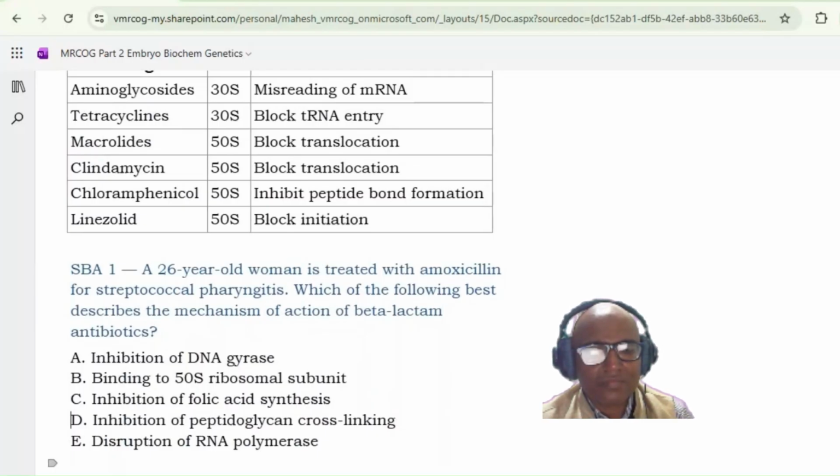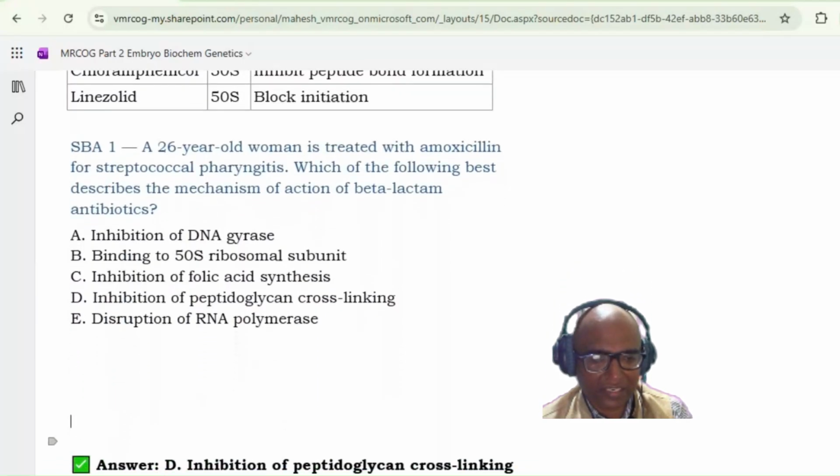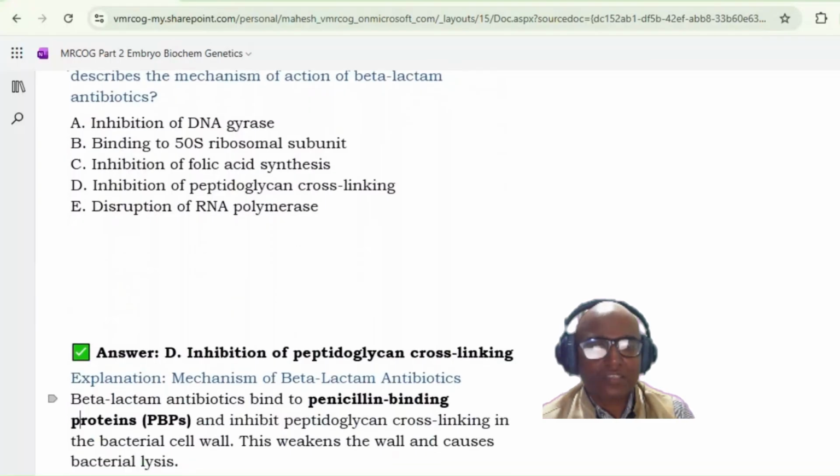A 26-year-old woman is treated with amoxicillin for streptococcal pharyngitis. Which of the following best describes the mechanism of action of beta-lactam antibiotics? Inhibition of DNA gyrase, binding to 50S ribosomal subunit, inhibition of folic acid synthesis, inhibition of peptidoglycan cross-linking, and disruption of RNA polymerase. Sir, option D, inhibition of peptidoglycan cross-linking. Correct. Beta-lactam antibiotics bind to the penicillin binding proteins and inhibit peptidoglycan cross-linking in the bacterial cell wall. This weakens the wall and causes bacterial lysis.